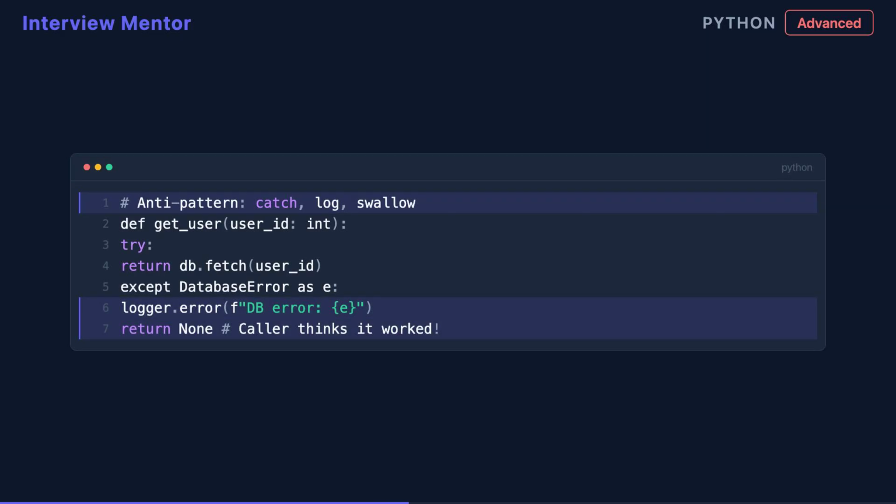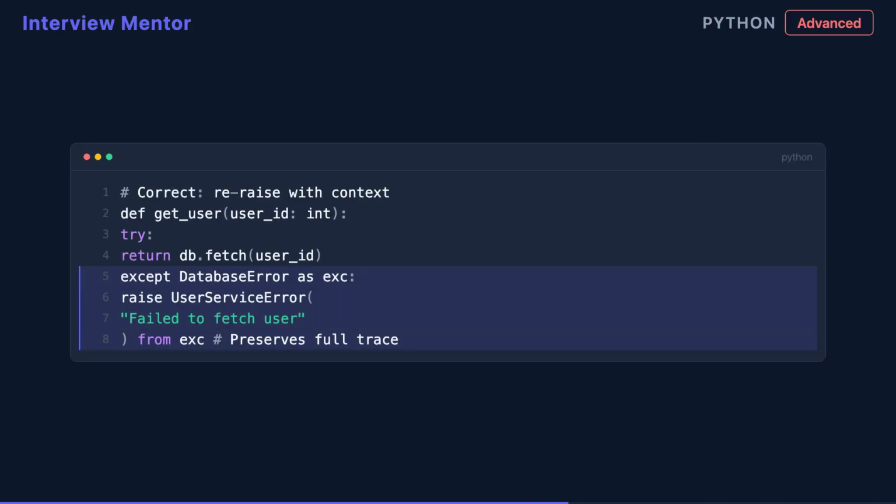The anti-pattern looks like this: catch an exception, log it, then return None or an empty value. Now your caller has no idea something went wrong, and you have thrown away the original stack trace. This is the worst of both worlds: noisy logs and silent failures downstream.